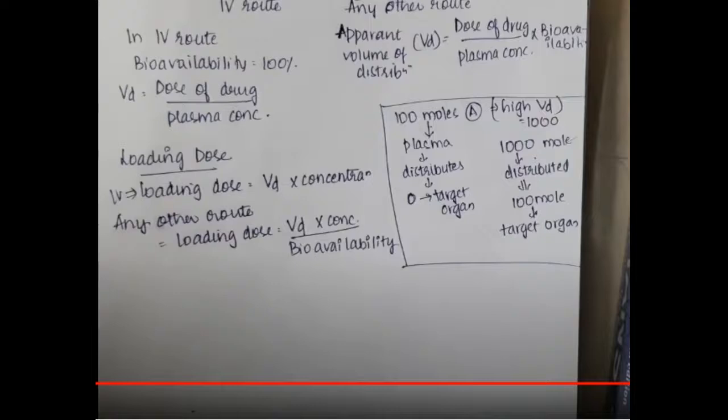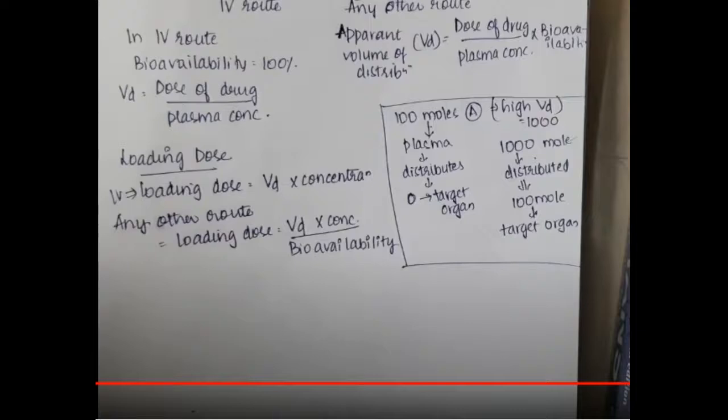Because it has high volume of distribution, it first goes and gets distributed itself, and it won't act. So for it to act, you will have to give a dose which is more than the dose that gets distributed in our body. These are just arbitrary values. If the volume of distribution is around 1000, 1000 moles will get distributed, right?